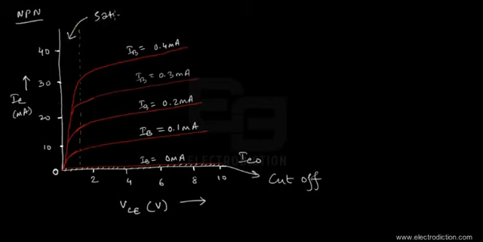Okay. And let me tell you that in the saturation region, the emitter as well as the collector junction are both forward biased by a little bit. So it's not that we put a full-on forward bias at the collector junction as such. It's just not like that. It's like we're just not applying any sort of reverse bias.